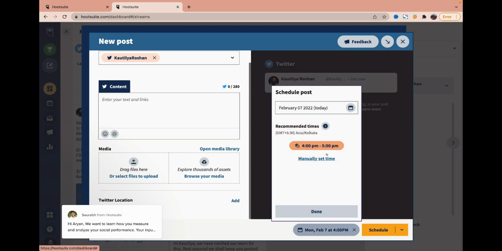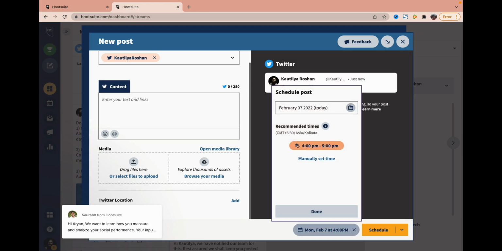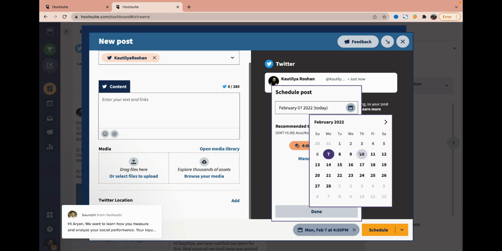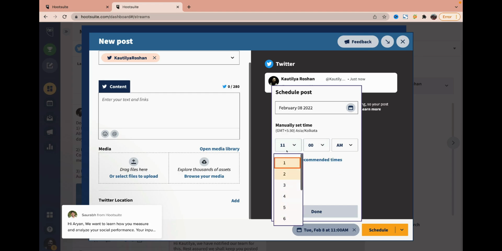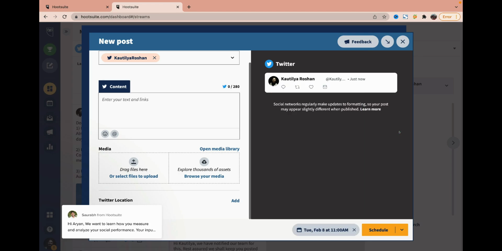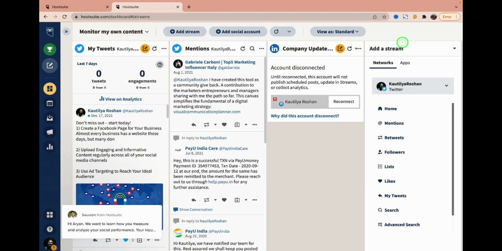So once I click on schedule for later, here I can go and choose the date. Suppose I want it on Tuesday and at a time, manually I want to schedule the time. So I can schedule that time accordingly, and when I keep this done, what will happen is my tweet will be automatically tweeted by Hootsuite on my Twitter account. So similarly you can schedule other posts also.